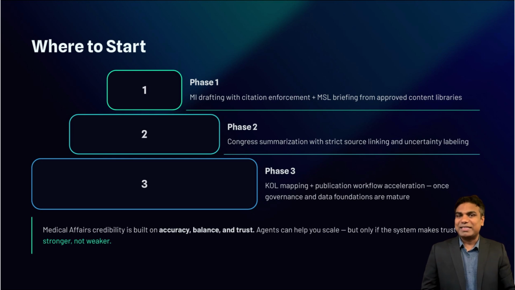The larger point is this: medical affairs credibility is built on accuracy, balance, and trust. Generative AI agents can help you scale, but only if the system is designed to make trust stronger, not weaker. When agents are grounded in approved sources, produce traceable outputs, and route the right work to the right experts, medical affairs can move faster without sacrificing the scientific integrity that makes it valuable in the first place.